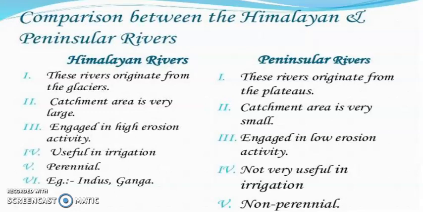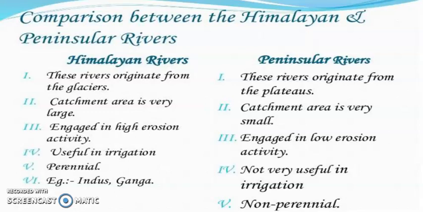Point number 5, you can see it is written perennial. Now what is the meaning of the term perennial? Perennial means having water throughout the year. So Himalayan rivers are perennial rivers because they have water throughout the year, as their source is glacier only.